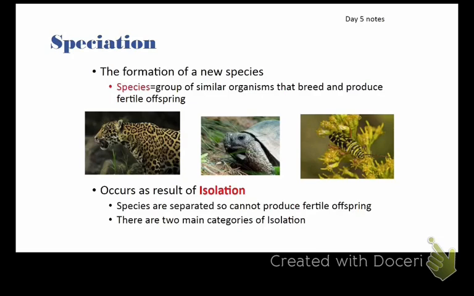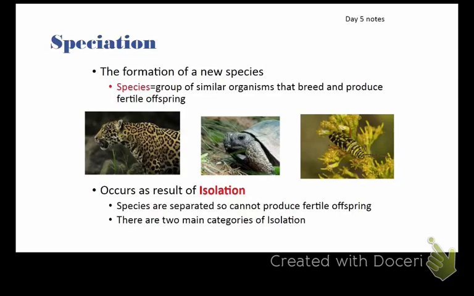Okay, so speciation is the formation of a new species, which is exactly what it sounds like. Species are a group of similar organisms that breed and produce fertile offspring. So if you are of the same species, like a horse and a horse, they have a baby horse, and that baby horse can grow up and have its own baby horses, then they're all a species, okay?